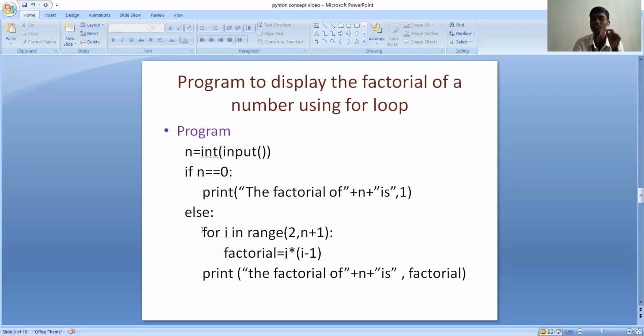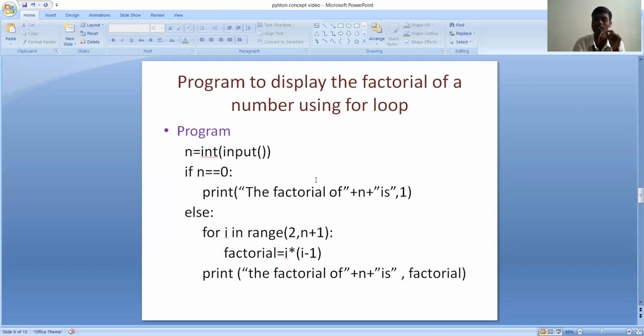We are using if else statements, which means two conditions. If n is equal to 0, print the factorial of n is 1. It's a print statement. Else, for i in range(2, n plus 1), factorial is equal to factorial into i. Print the factorial of n is the factorial which is assigned.